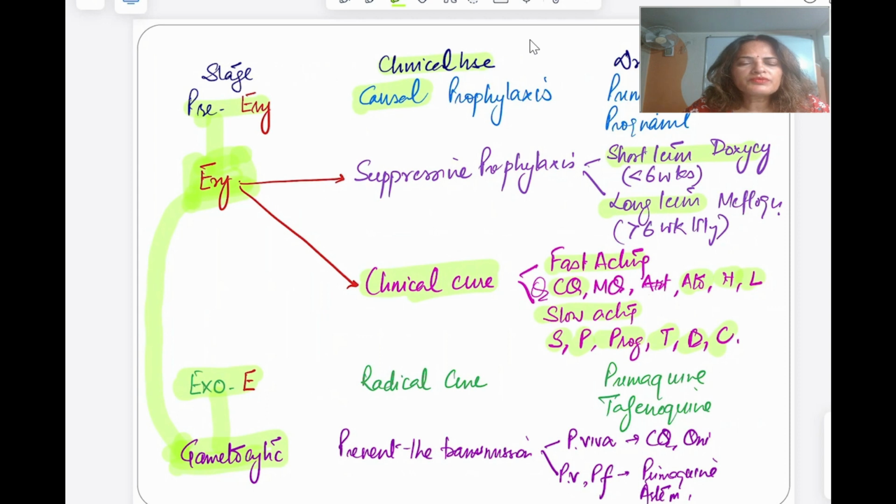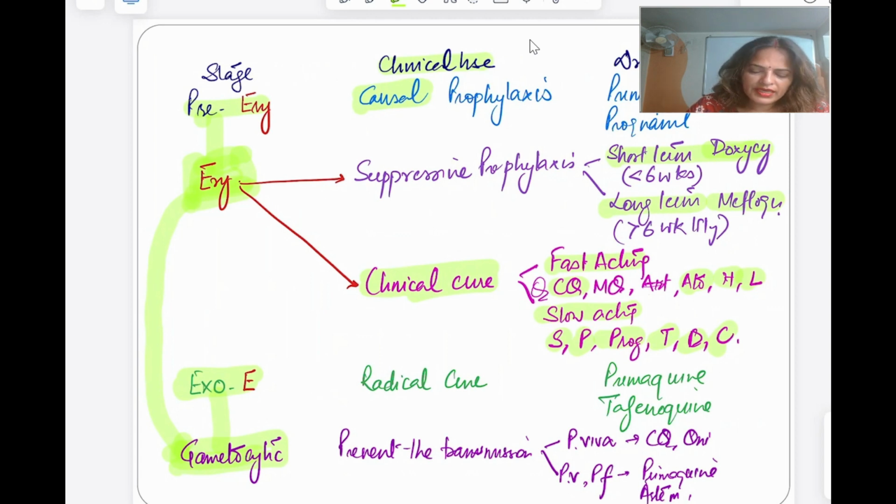Short term is where the patient stay is less than 6 weeks, and long term is where the patient is going to stay for more than 6 weeks to 1 year. So for the short term we are going to use the doxycycline, and for the long term we are going to use the mefloquine. And how to give doxycycline and mefloquine?